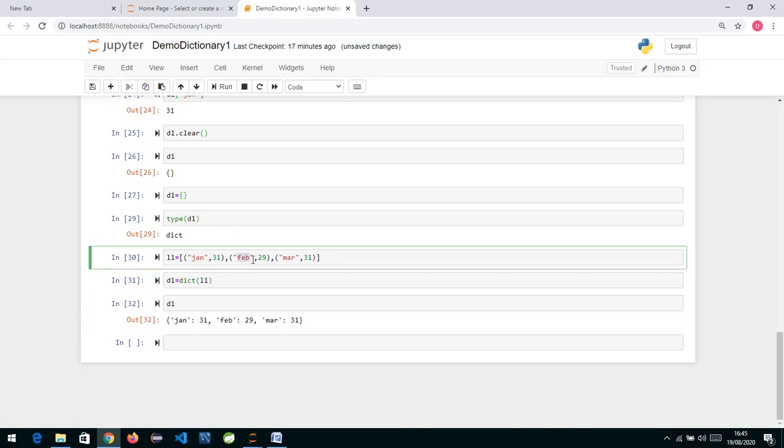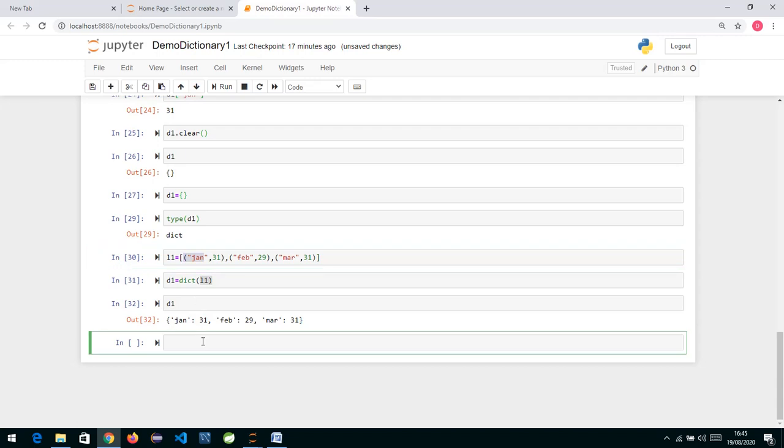This is again a key, this is a value, this is again a key, this is a value. So you can create a dictionary using dict also. If you have some list of tuples and want to create a dictionary, we can make use of dict, and whatever list you pass over here, a dictionary will be constructed from this list of tuples.